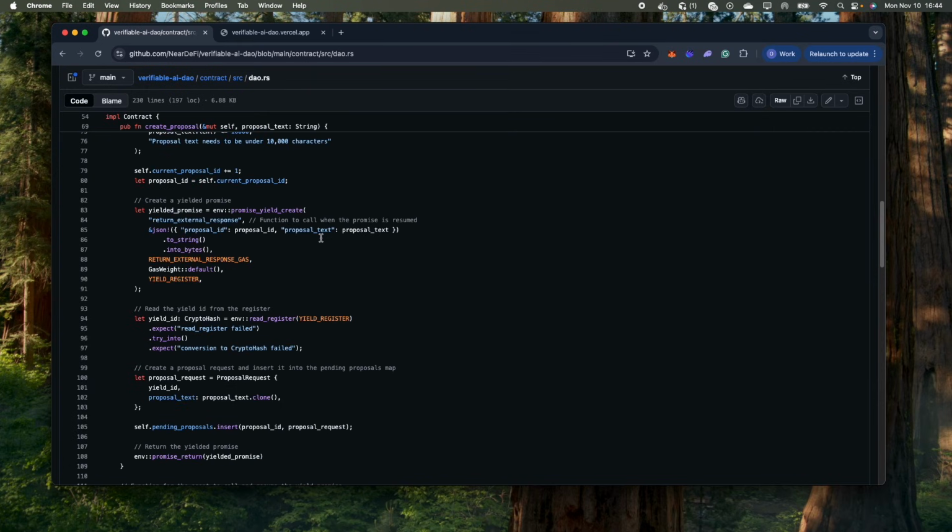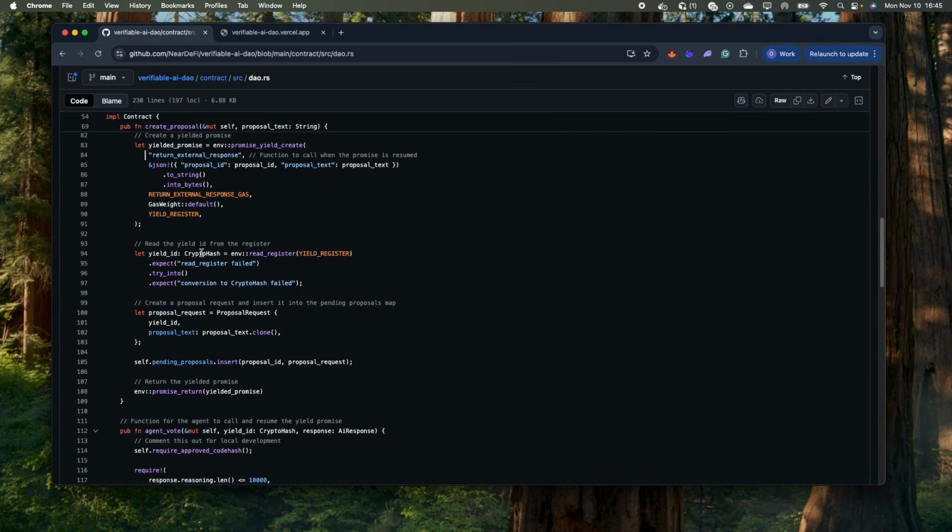And this is a promise that will only be resumed and resolved when it's explicitly resumed by the contract, or the yielded promise times out after, I think it's 200 blocks. And once it's resolved, it will call this function return external response we've specified here, and it will call it with the arguments of proposal ID and the proposal text.